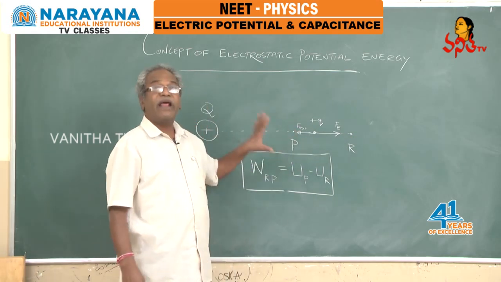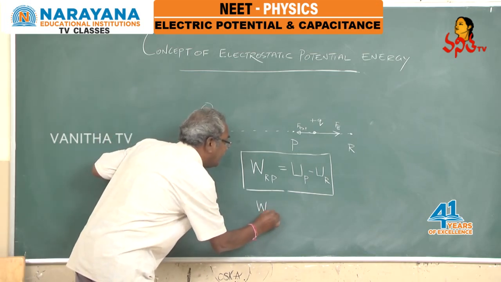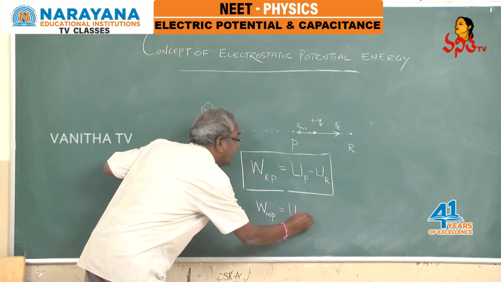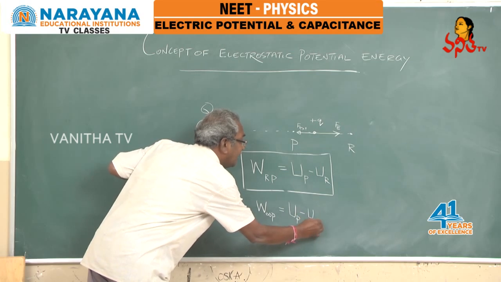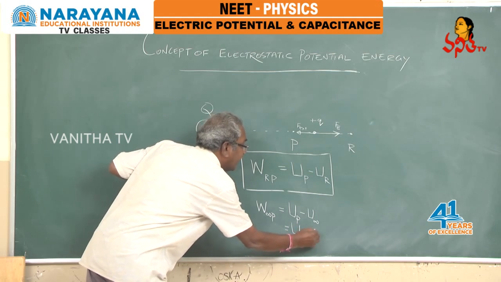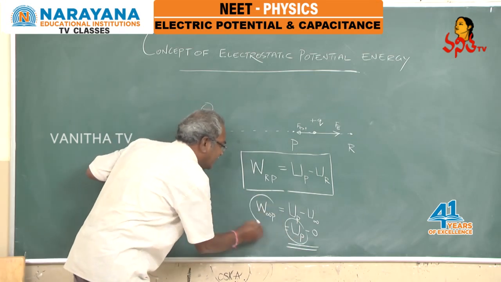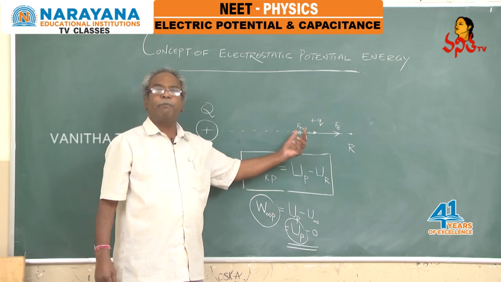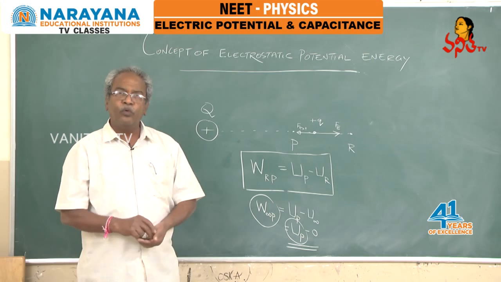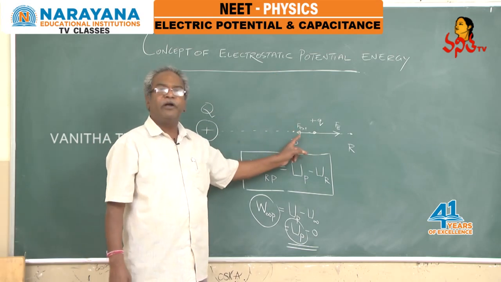then this particular expression can be written as W from infinity to P equal to potential energy at point P minus potential energy at infinity. Now, this can be written as potential energy at point P minus 0. And clearly now you can relate this and this. So, potential energy at a point P can be defined as the amount of work done to move that point charge plus q from infinity to this particular point P.